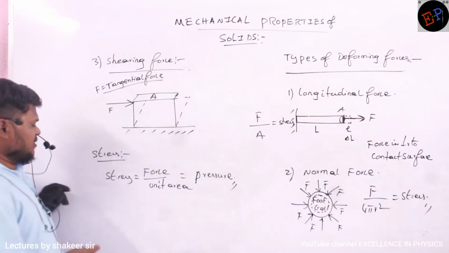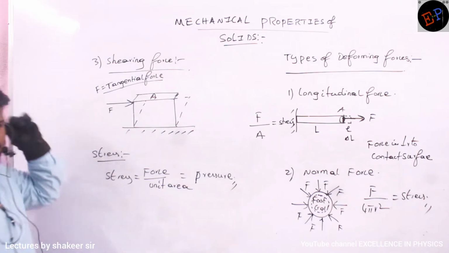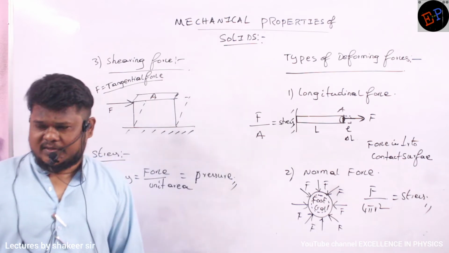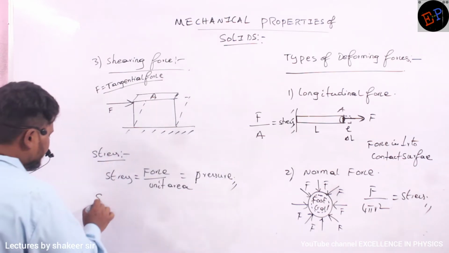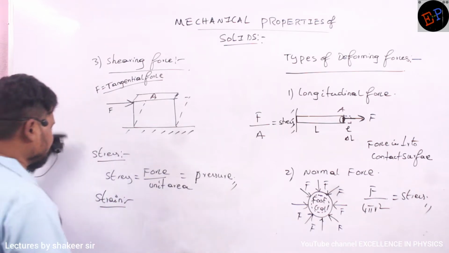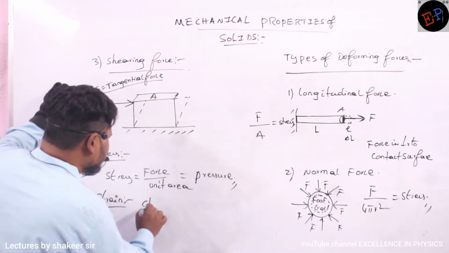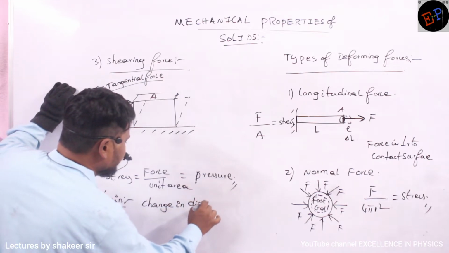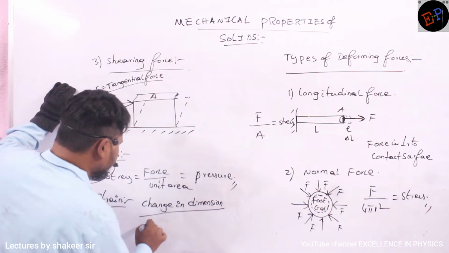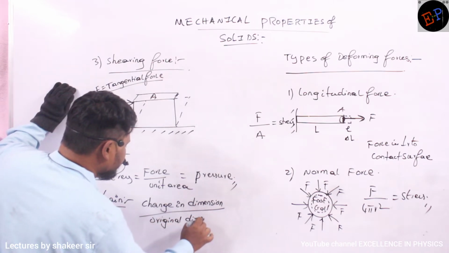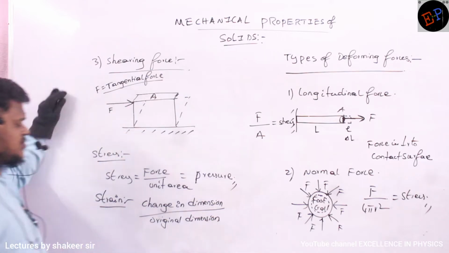Are you able to understand? So therefore stress is nothing but force per unit area, and depending on different conditions you have to take the areas of the bodies. Okay? Then we define another term which is called strain. Okay? What is meant by strain? Change in length, or you can say change in dimension, to original dimension. Change in dimension to original dimension is called strain of a body.